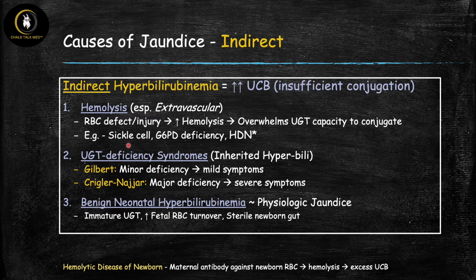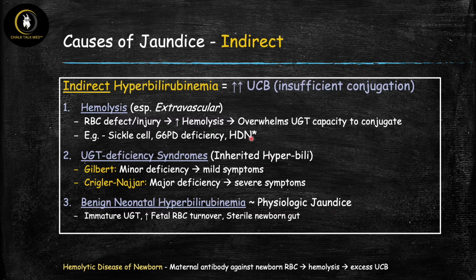A couple of examples of this are sickle cell and G6PD deficiency. These are a couple of the more common hemolytic diseases that you're going to see. And one that I want to mention especially is one called hemolytic disease of the newborn. And in this case, there's a blood type mismatch between the infant and the mom. Therefore, maternal antibodies are going to form against the newborn's red blood cells, and they're going to actually attack those red blood cells, cause hemolysis in the newborn, and lead to excessive buildup of unconjugated bilirubin and jaundice.